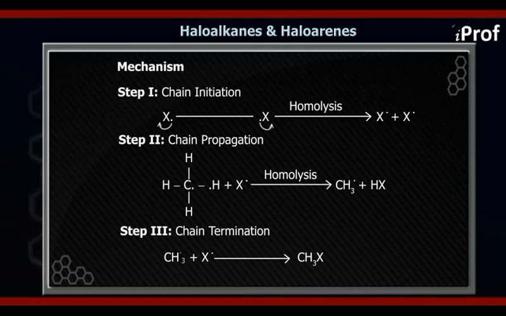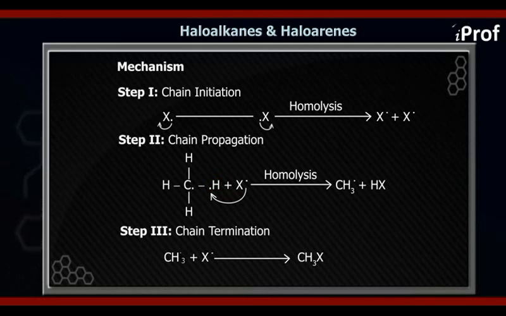In the next step, the chain propagation step, the X radical formed in the first step will abstract the most reactive hydrogen present in the alkane. The reactivity of the different hydrogens in the compound we will see after the mechanism.